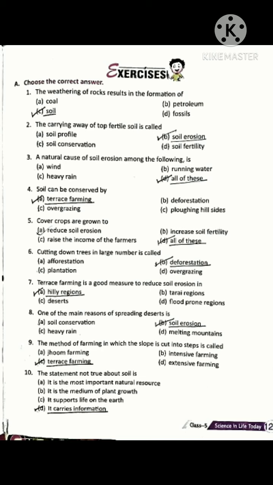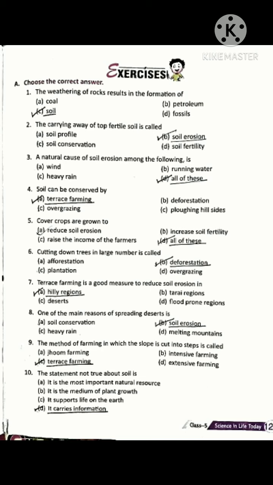Next, question number 5. Cover crops are grown to: Option A, reduce soil erosion; B, increase soil fertility; C, raise the income of the farmers; D, all of these. So here all options are correct, so option D is correct. Cover crops are grown to reduce soil erosion, increase soil fertility, and raise the income of the farmers.